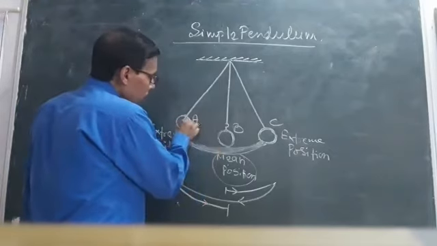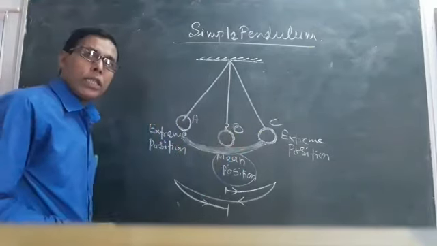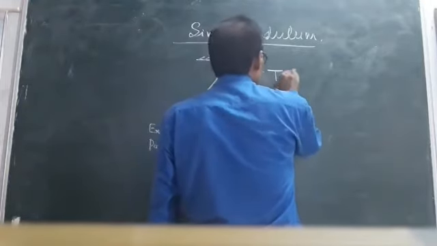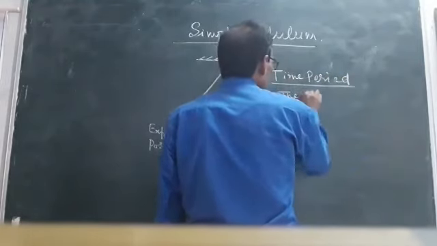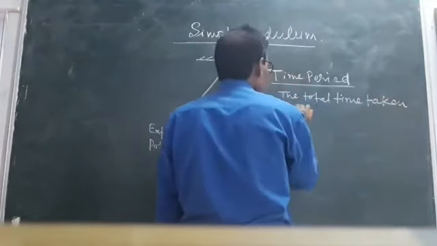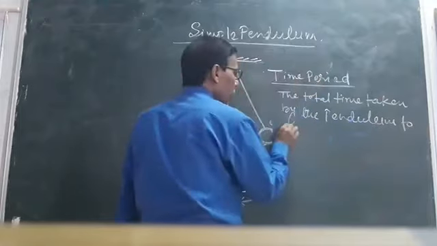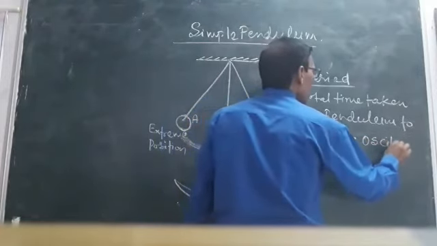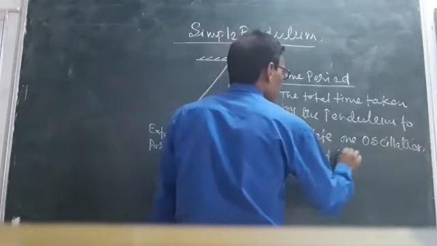The total time taken by the metallic bob or this pendulum to complete one oscillation is called time period.